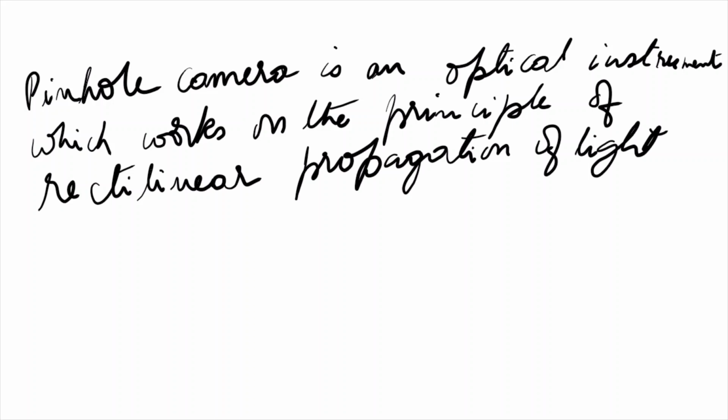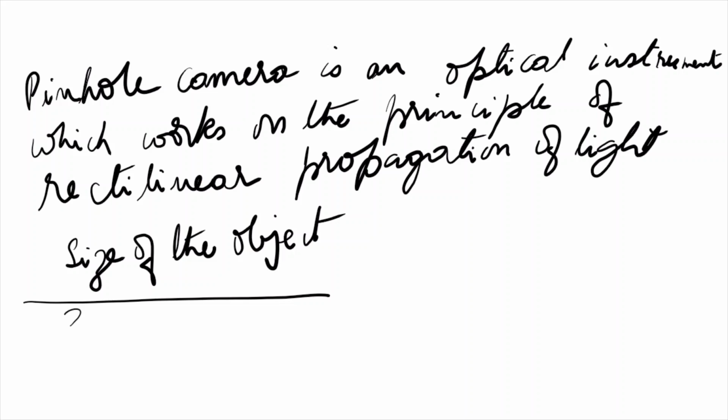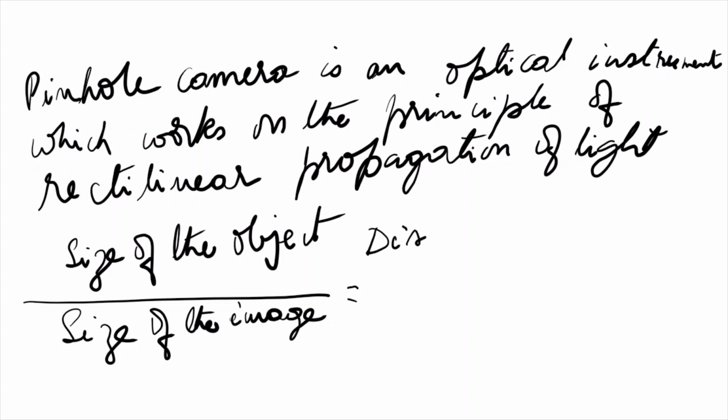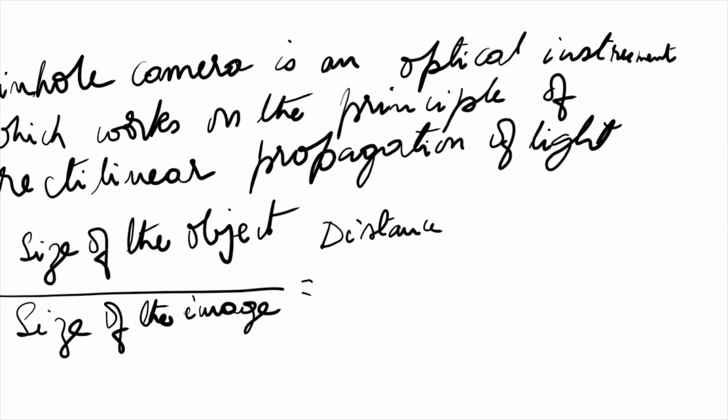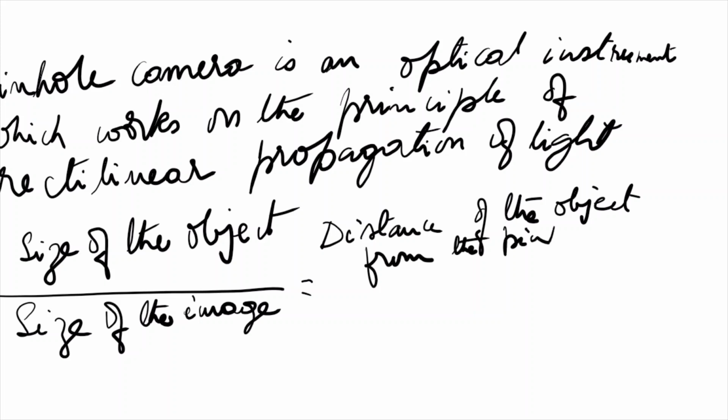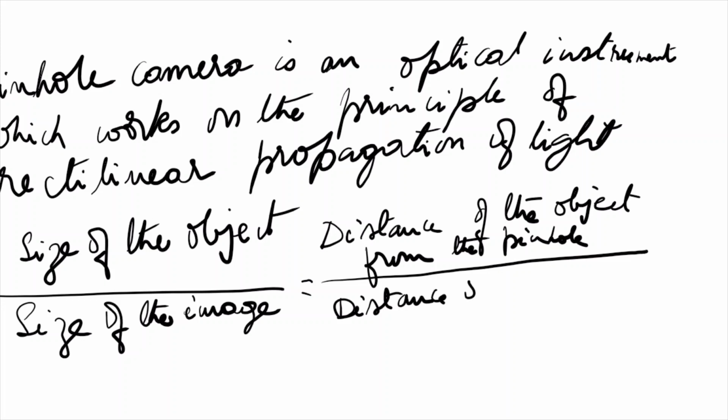The relationship is: size of the object upon size of the image is equal to distance of the object from the pinhole upon distance of the image from the pinhole.